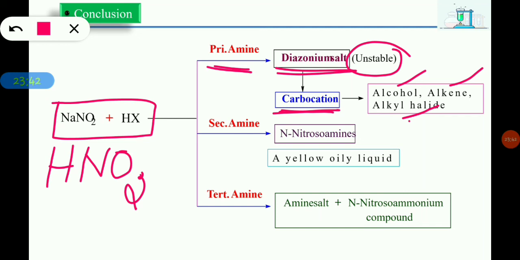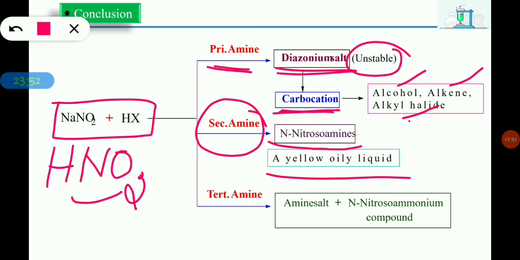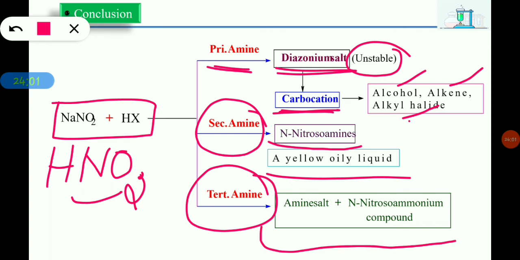When a secondary amine reacts with the nitrous acid, we get N-nitrosoamine as the product, which separates out from the reaction mixture as a yellow oily liquid. And similarly, when tertiary amine reacts with nitrous acid, an equilibrium is established between tertiary amine, amine salt, and N-nitrosoaminium compound. This is all about the distinction between primary, secondary, and tertiary amines, nothing but the nitrous acid test.